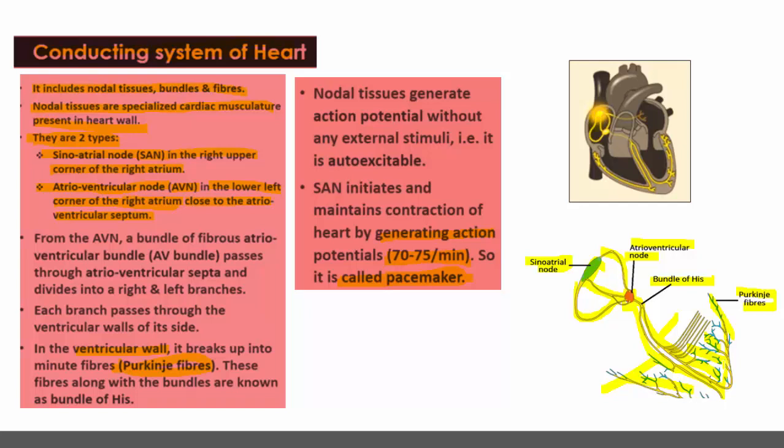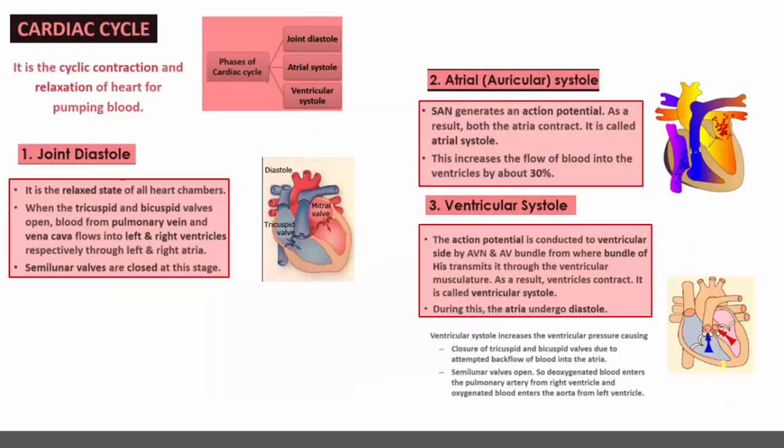This is the only system which is responsible for the proper, rhythmic contraction and relaxation of the heart chambers. Then moving to the cardiac cycle, how exactly the heart muscles work under the impulses generated and transported by pacemaker, that is nothing but SAN.